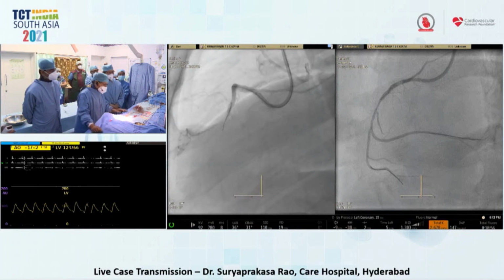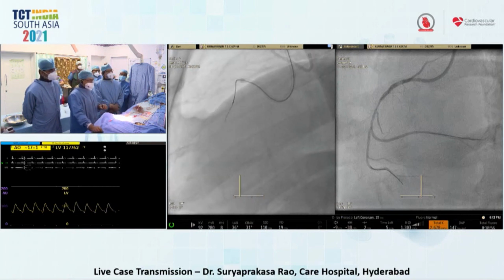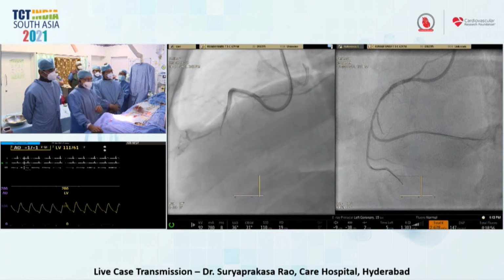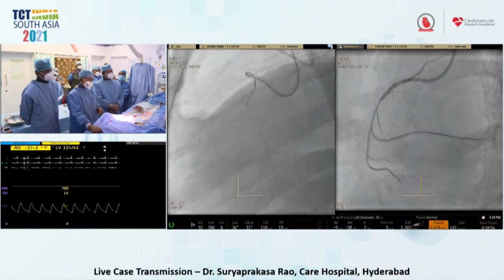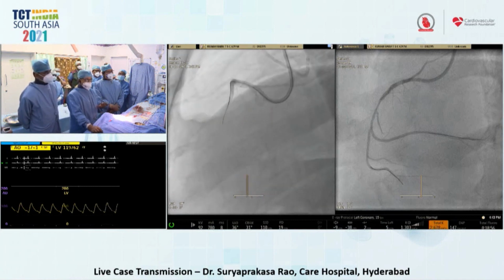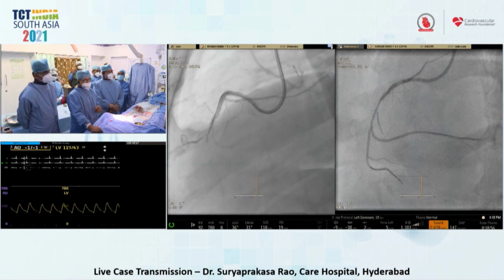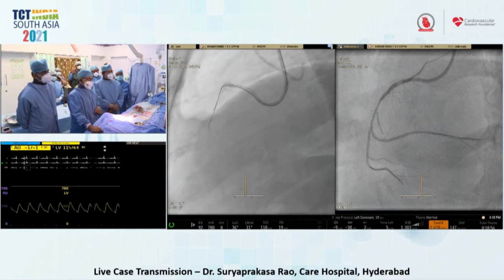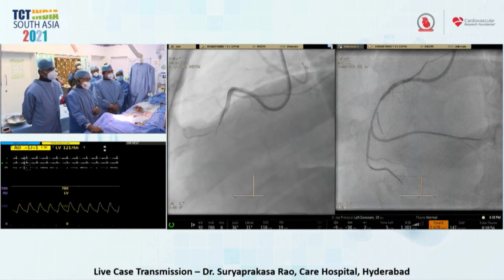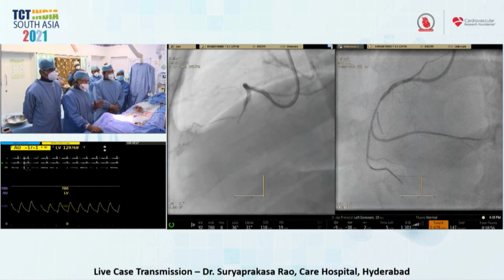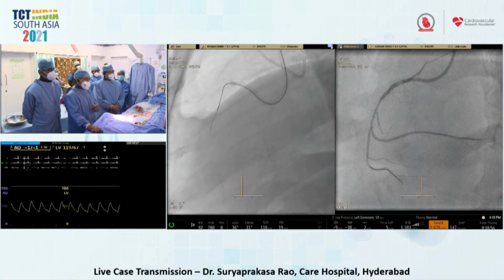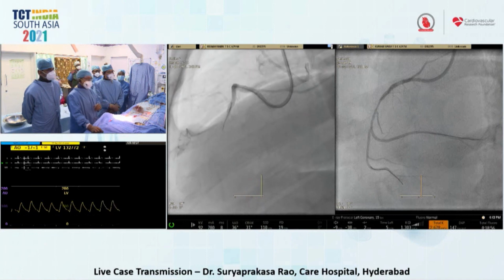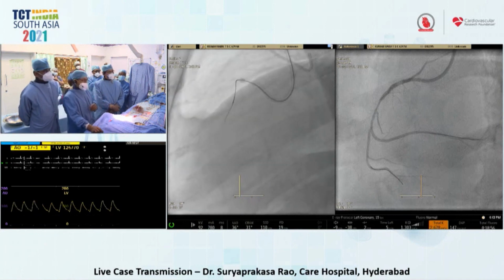Yes, I will interrupt, Dr. Srinivas Kumar. The Europeans and those who are really scared about a lateral view, definitely more radiation, but I somehow feel for mid-RCA lesions, this view is very useful for wire crossing of straight segments of the RCA. And here there is a side branch also. We can take advantage of balloon anchoring, and we can even place an Eagle Eye catheter, but there is ostial stenosis, so IVUS guided puncture may be difficult in this case.